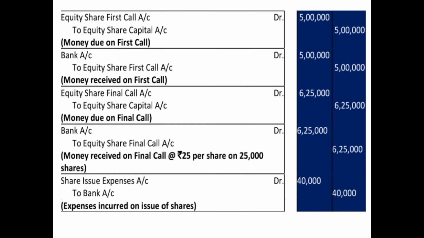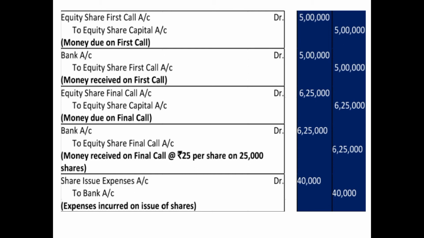After passing the entry for the first call, in a similar manner we'll pass the entry for the final and second call also. But at the time of the second call, the company is calling up 25 rupees. So the due entry will be passed with 25 rupees on 25,000 equity shares, which makes 6,25,000. So the entry will be equity share final call account debited to equity share capital account, 6,25,000 each. After passing the due entry, you will pass the receiving entry as bank account debited to equity share final call account, 6,25,000.